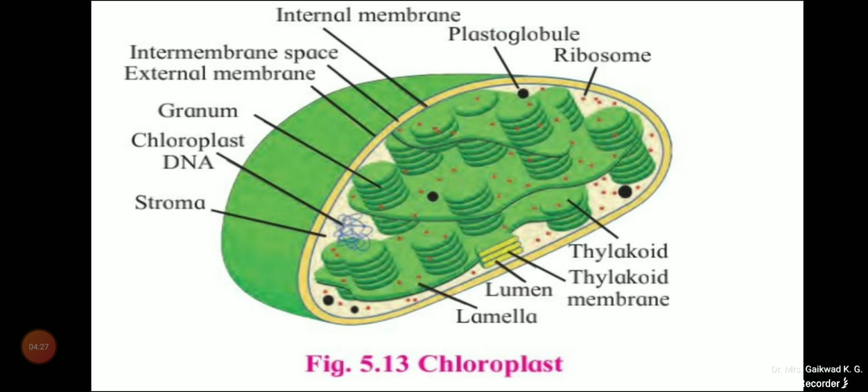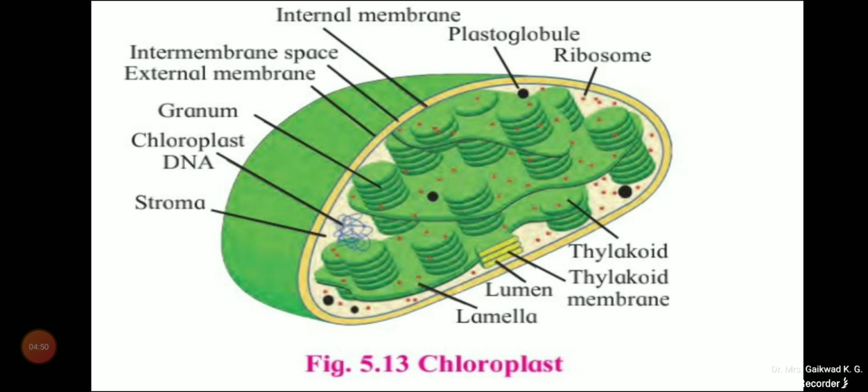A cell may contain a single large chloroplast, for example in Chlamydomonas, where only a single large chloroplast is there. Okay, or there may be 20 to 40 chloroplasts per cell, as seen in the mesophyll cell.